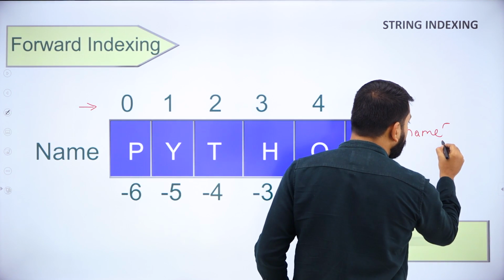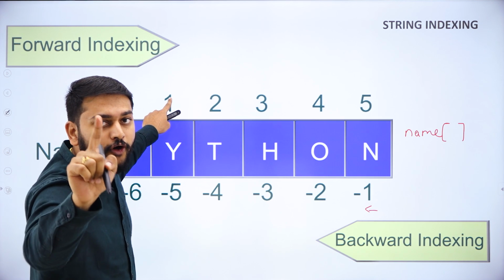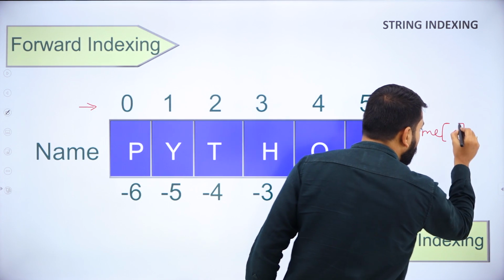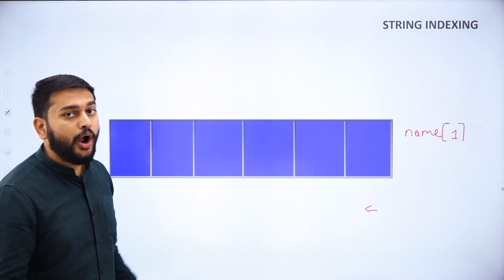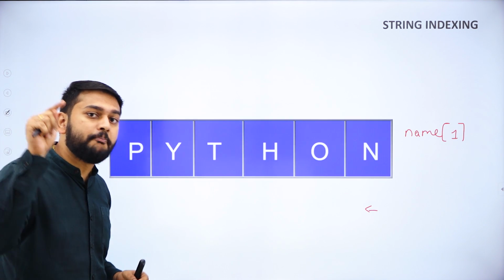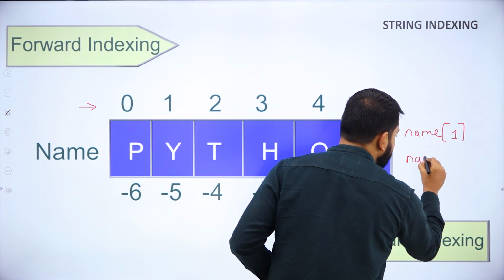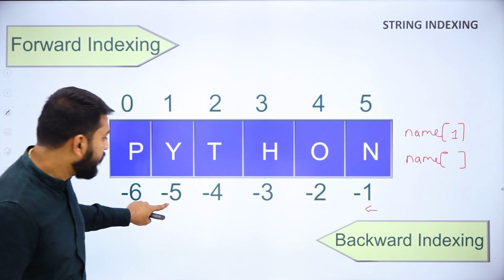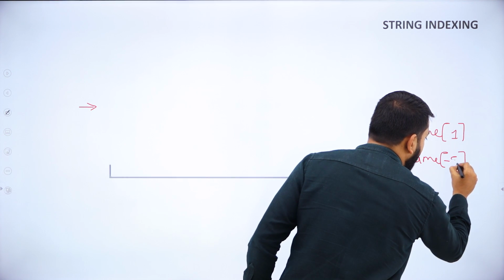So with this I have to give the index. What is the index of y? Suppose I am using forward indexing, my index will be 1. That is what you need to understand. So this is for the forward indexing. How do I represent that y using the backward indexing? Yes, I have to write the name of the string, that is name, then I have to write the backward index. What is the backward index value? -5. So I will be writing -5.